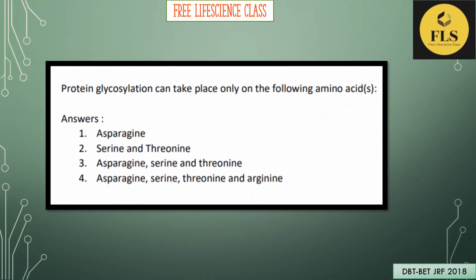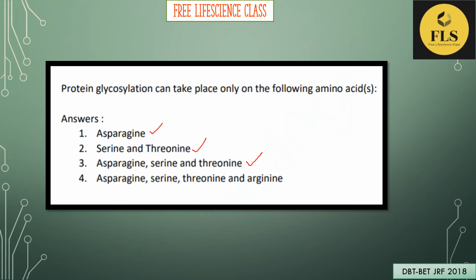So the next question is, protein glycosylation can take place only in the following amino acids. When you look at this answer, asparagine, definitely it's correct. Serine and threonine, there also you can see protein glycosylation. If you look at the third option, these three amino acids are given.